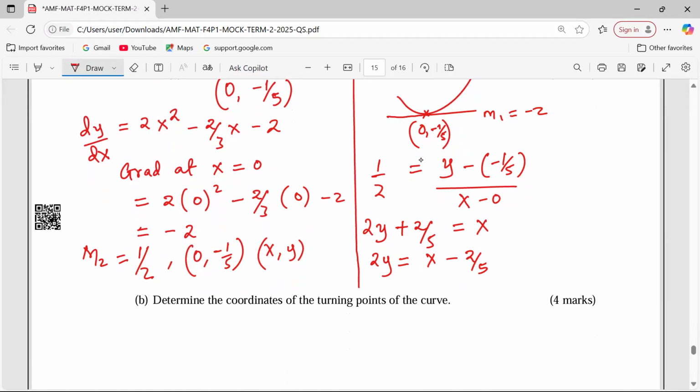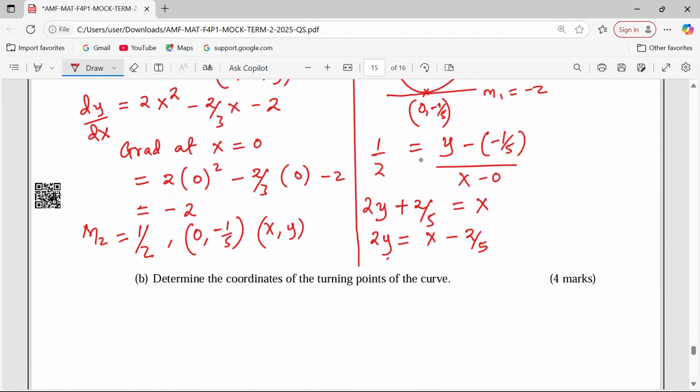Then we divide by 2 through. Y equals half the value of x minus 1/5. I'm subtracting 1/5 because I'm dividing everything by 2. So this is now the equation, ladies and gentlemen, that we wanted.